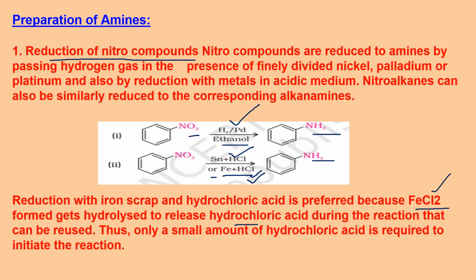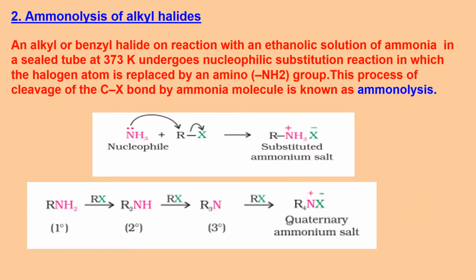FeCl2 plus water will give you Fe(OH)2 plus HCl. So that HCl can be recycled, can be reused in the reagent. So you don't need to supply a large amount of HCl in the reaction. That's why this is preferred.